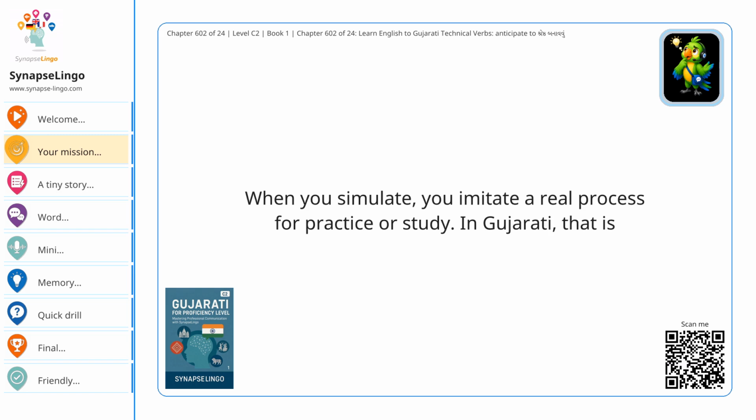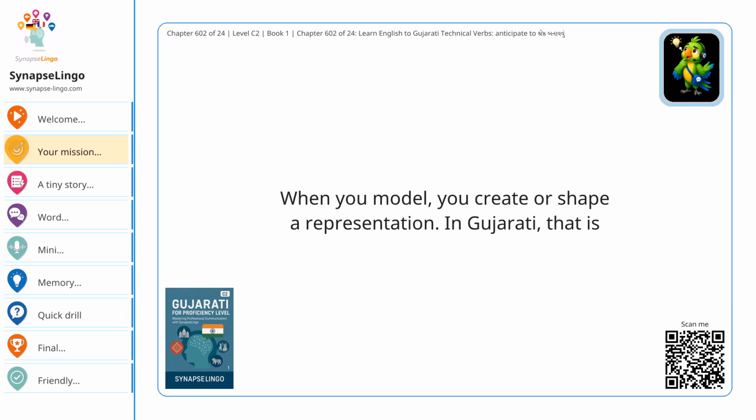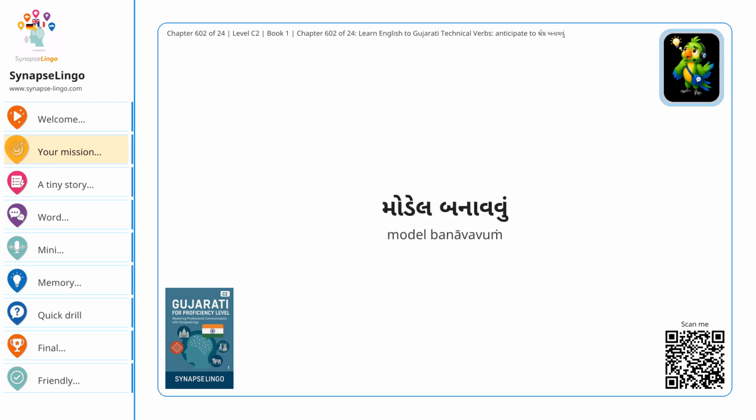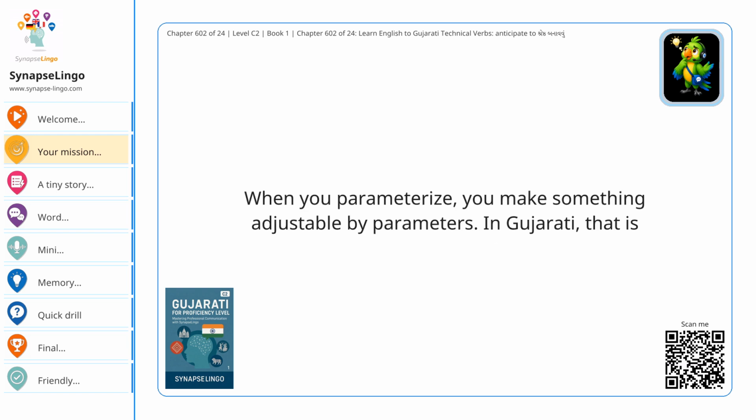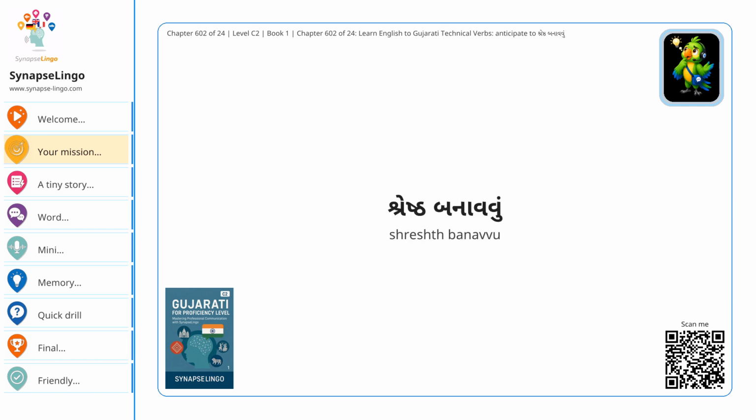When you simulate, you imitate a real process for practice or study. In Gujarati, that is અનુકરણ કરવું. When you model, you create or shape a representation. In Gujarati, that is મોડેલ બનાવવું. When you parameterize, you make something adjustable by parameters. In Gujarati, that is પરિમાણીકૃત કરવું. When you optimize, you make something work as well as possible. In Gujarati, that is શ્રેષ્ઠ બનાવવું.